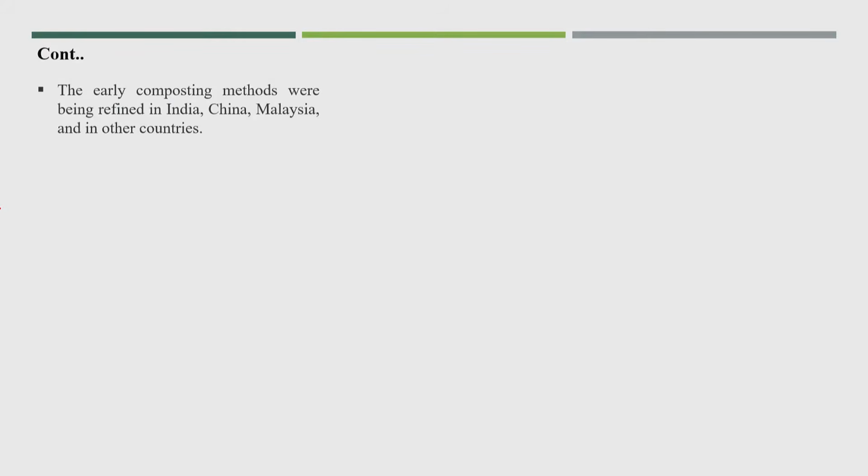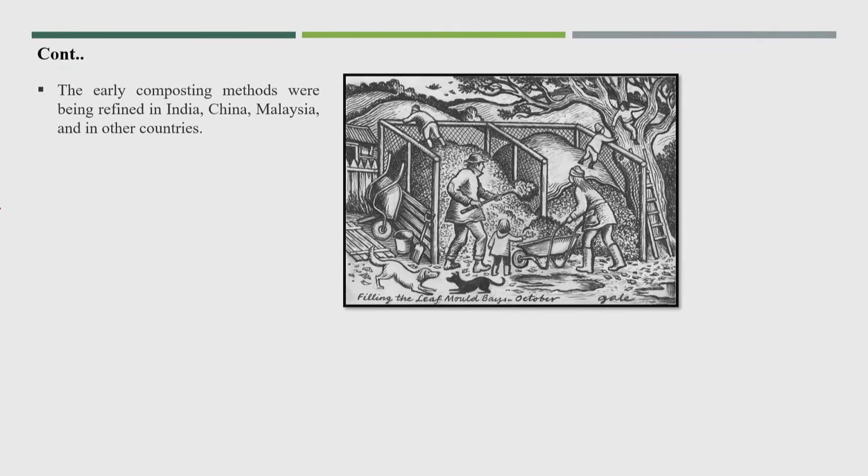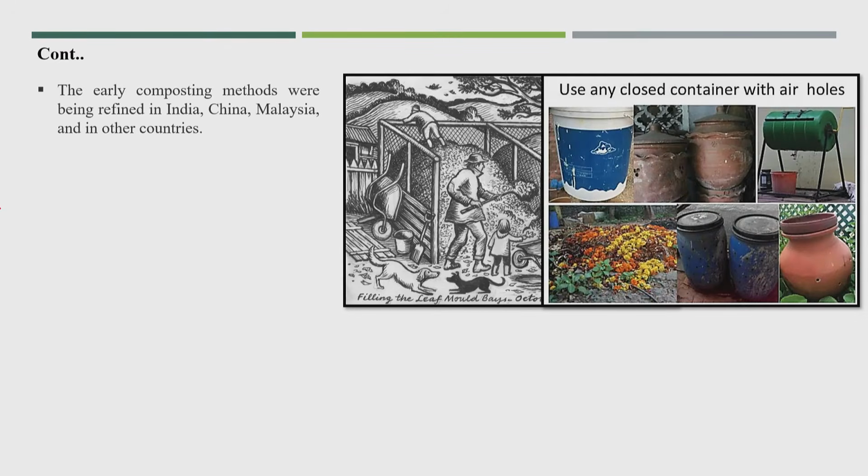Now, the early composting methods were also refined by India, China, Malaysia and other countries. You see that most of these countries are Asian countries, especially South Asian countries, because the temperature here was very good for the degradation process. So this was another one, also a similar kind of pile composting.